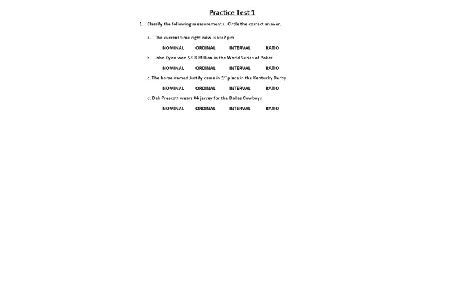Alright, question 1. Question 1A, they say that the current time is 6:37 p.m. And what I'm asking is, is it nominal, ordinal, interval, ratio? The answer is interval. How do I know? Time. Time is always interval.